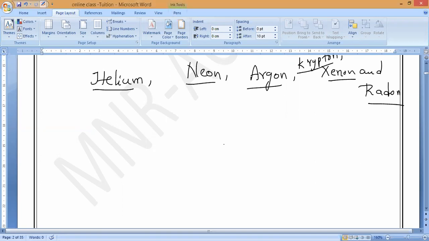Now, if you observe here, these gases are inert because they are unreactive, or they do not react with other elements to form any kind of compound. We will never get any chemical compounds from these elements because they are completely stable in nature. They will never show reactivity. Either donating or receiving is not possible, and even sharing is not possible with these elements. That is why these are called inert gases.